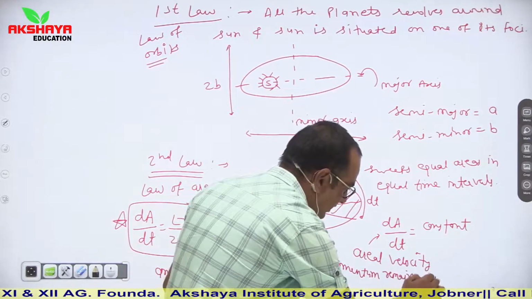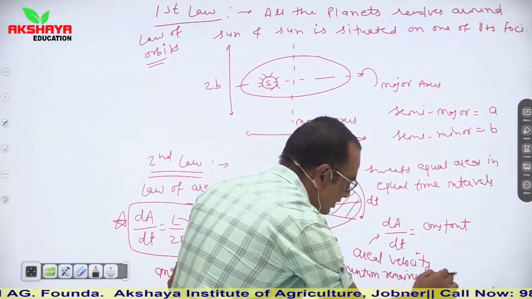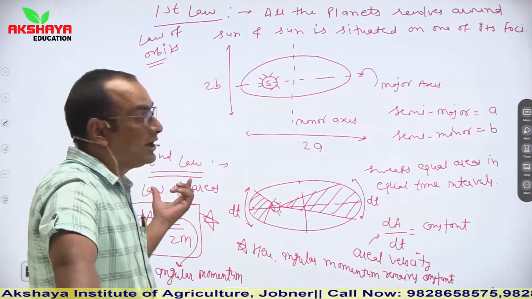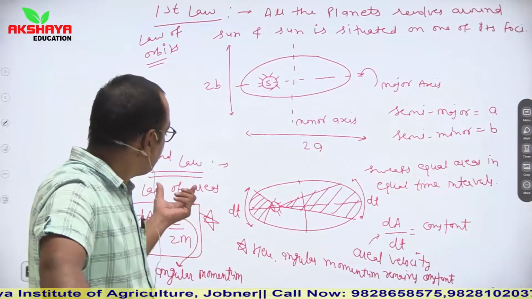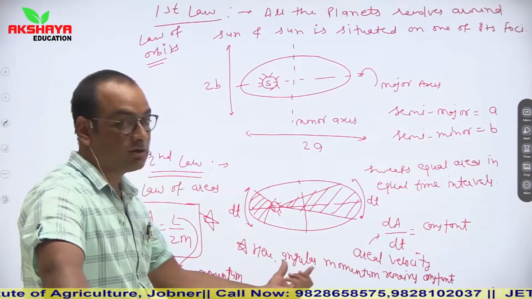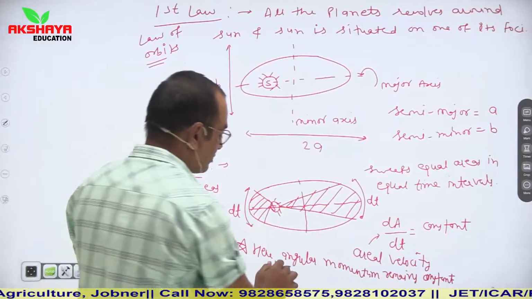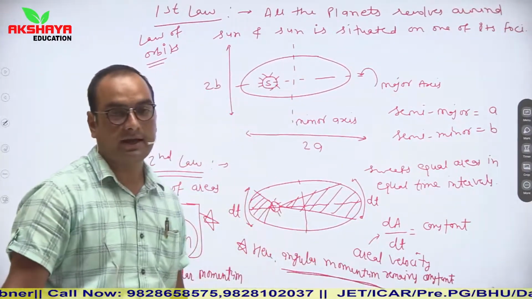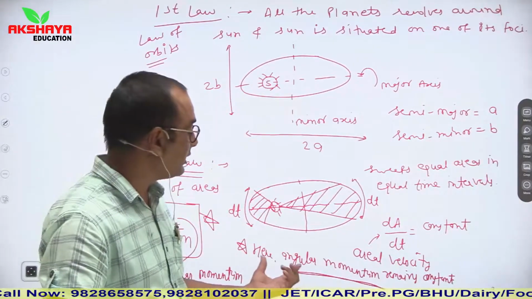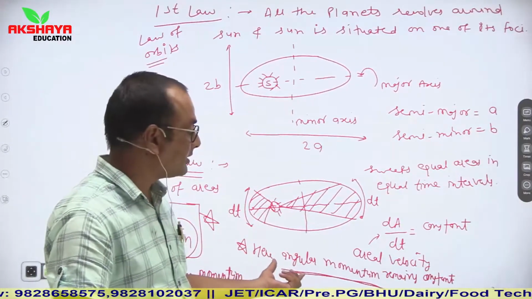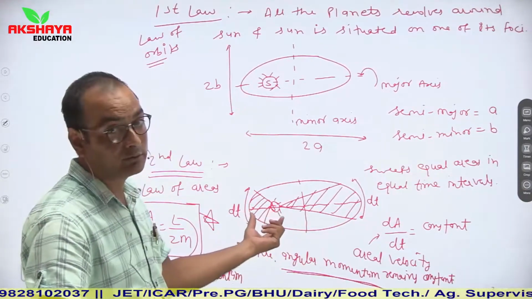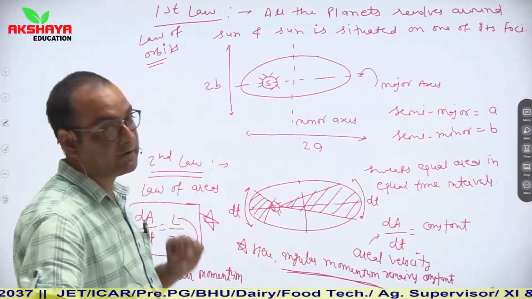You may be asked a question based on the second law of Kepler. What should it be based on, children? Angular momentum conservation. It is directly asked in MCQs in theoretical pattern that angular momentum remains constant during the motion of a planet around the sun. So this is the second law of Kepler.